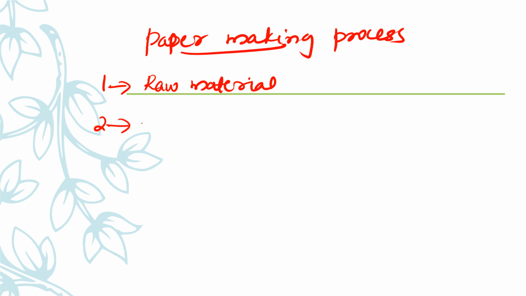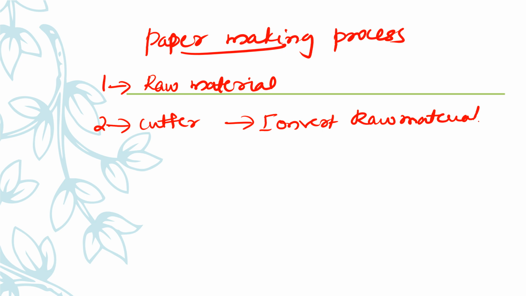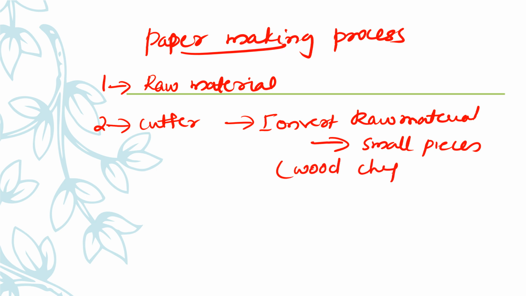And the second step is the cutter. The cutter is used to convert raw material into smaller pieces, and these smaller pieces are called wood chips.